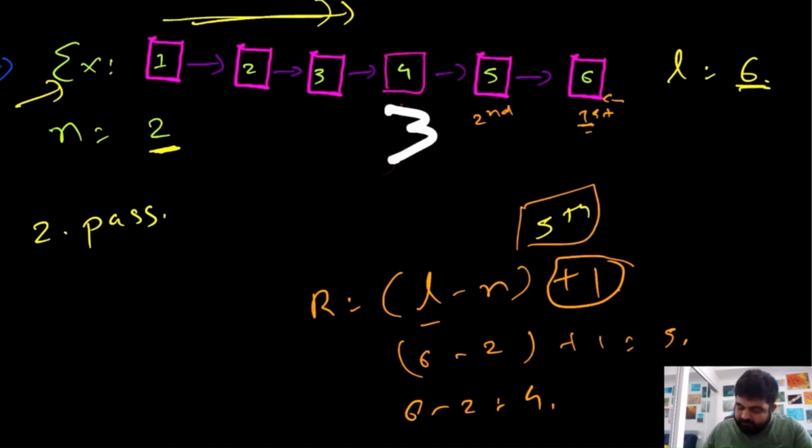Now in the first pass we determine that this is the node we need to remove, that this fifth node we need to remove.